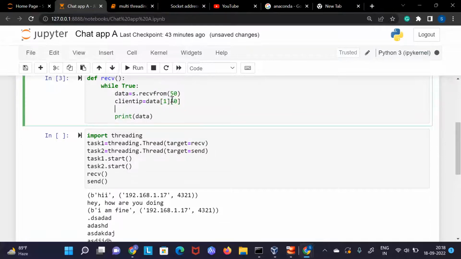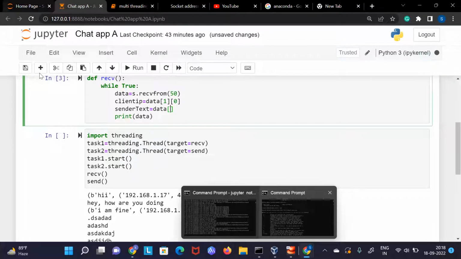Now the rest of the thing, my data is there. So I can print something like sender. Just give it a good variable name: sender text, meaning whatever my sender has sent to me, and this is in data, and data is also in the 0 position.